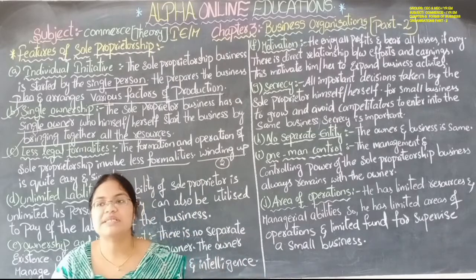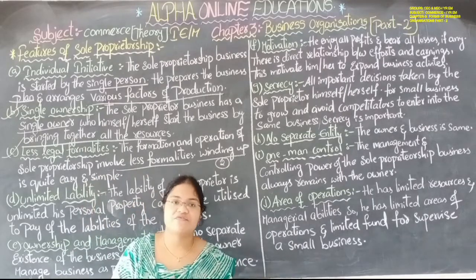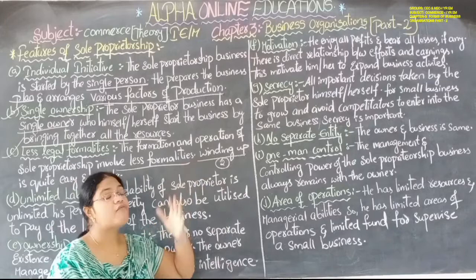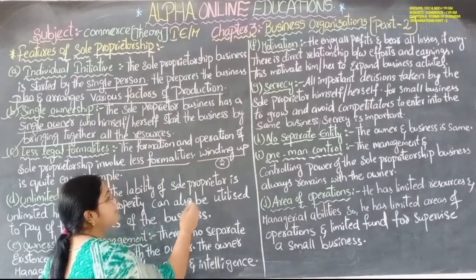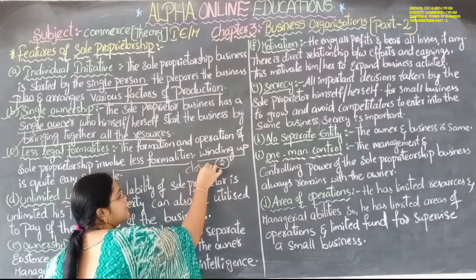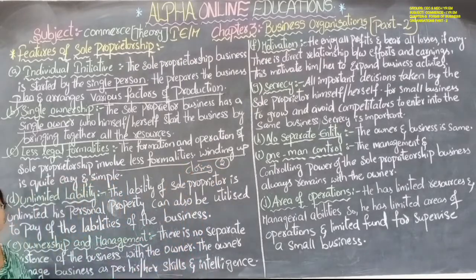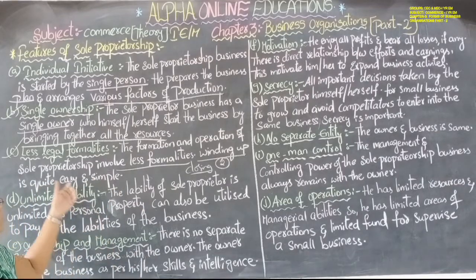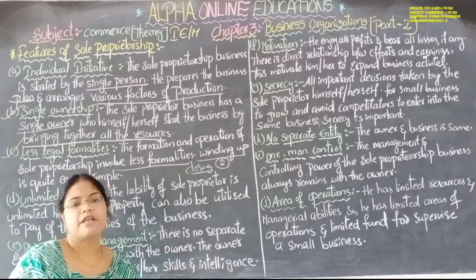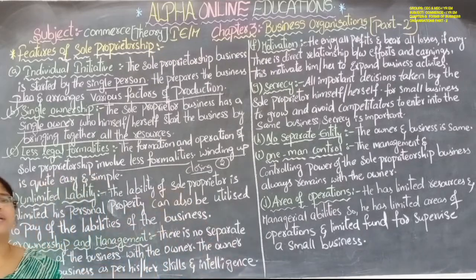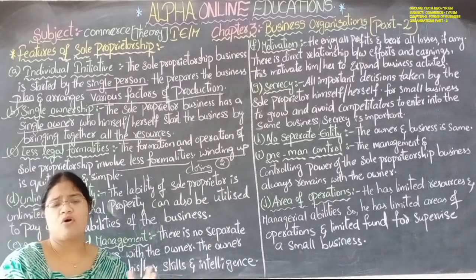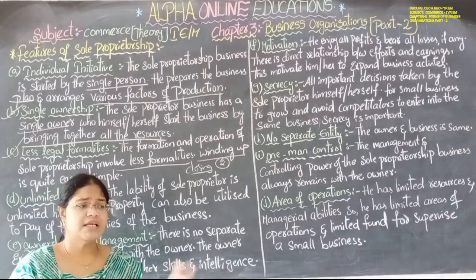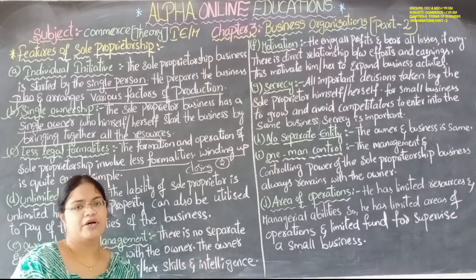Then how will the business be run? Then it will become very difficult. At that time there is a chance of winding up of the business. Winding up is nothing but closing of the business. The business may be closed. So it is easy and simple to wind up. There are no formalities while winding up, and very few legal formalities while starting. While starting the business, very few formalities, and at the time of winding up there is no kind of formality. Easily and quickly he can wind up the business.